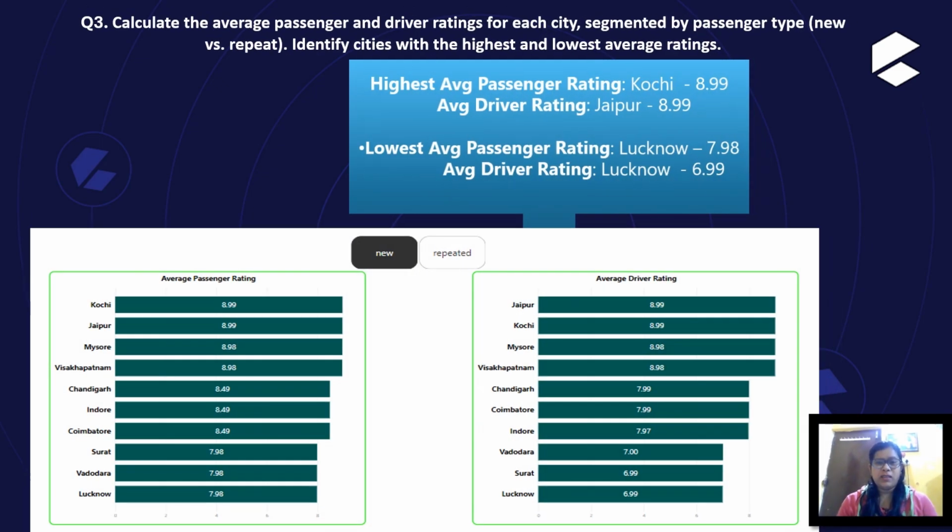Calculate the average passenger and driver rating for each city, segmented by passenger type, which is new and repeated. Identify the cities with the highest and the lowest average rating. The highest average passenger rating is 8.99 for the city Kochi, and the highest average driver rating is 8.99 for the city Jaipur. The lowest average passenger rating is 7.98 for the city Lucknow, and the lowest average driver rating is 6.99, also for the city Lucknow.